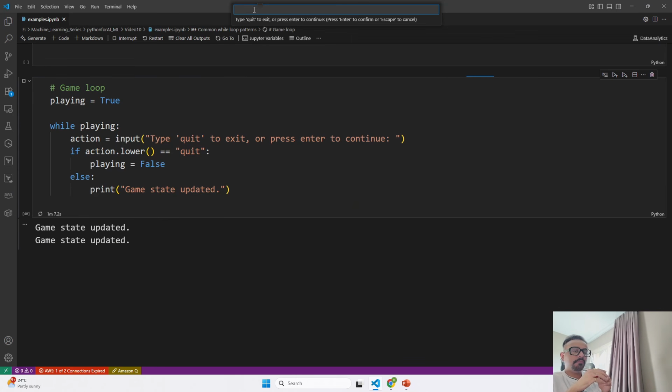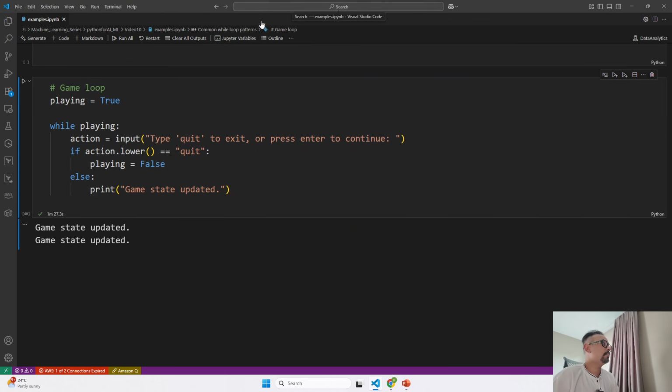So when you start a game and till the time you don't perform an action, your game is going to wait. As soon as you perform an action, an event will be triggered, and the game player actions will be performed. So that is how this game loop works. So now to stop this, I will just go ahead and say quit, enter. The loop has stopped successfully.